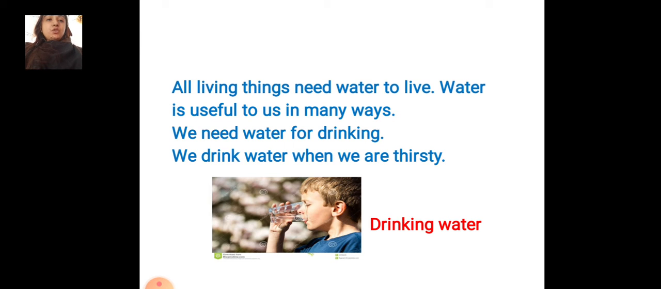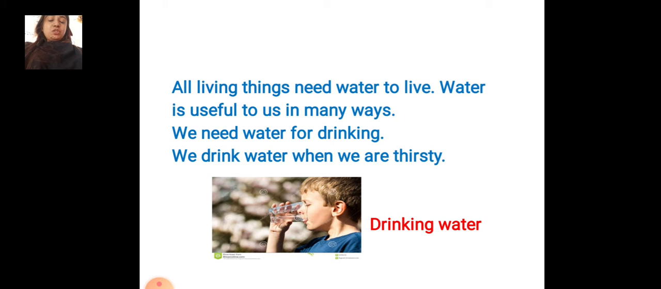Water is useful to us in many ways. We need water for drinking. Students, you can see in the picture the boy is drinking. So we need water for drinking. We need water when we are thirsty. When we are thirsty, we can drink water.